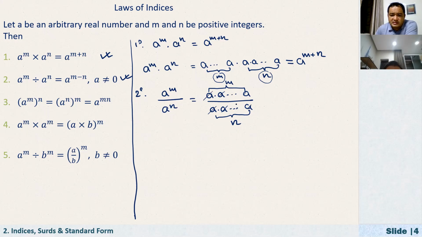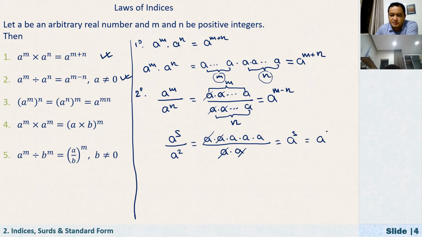If n is less than m, how many a's will be canceled here? n a's, right? So altogether, how many a's are left then? It is m minus n. For example, let's say a to the power of 5 over a squared. In the numerator, we have a times a times a times a times a. In the denominator, we have a times a. So these cancel each other, right? How many a's are left? It is a cubed, which is a to the power of 5 minus 2.